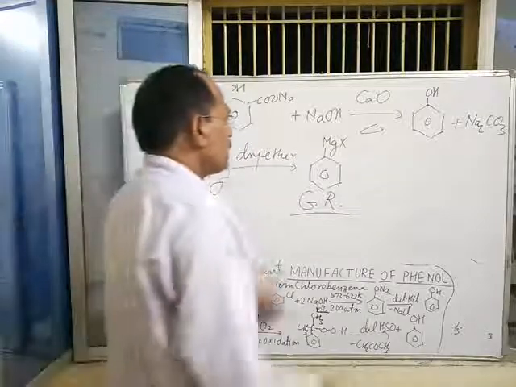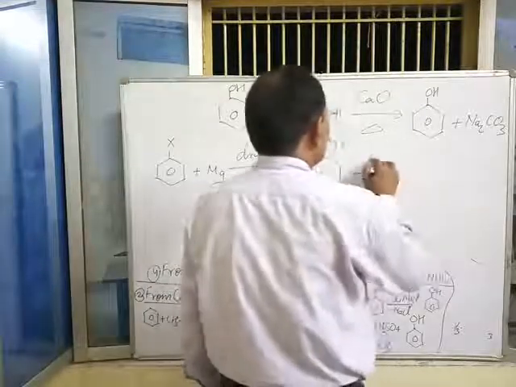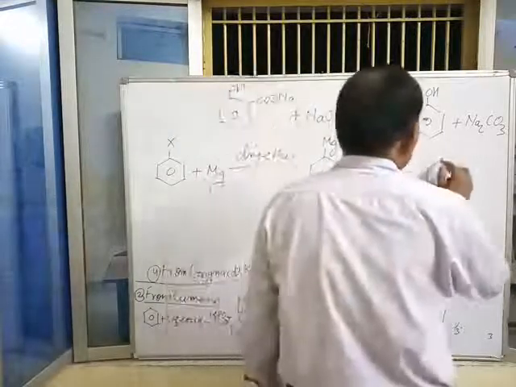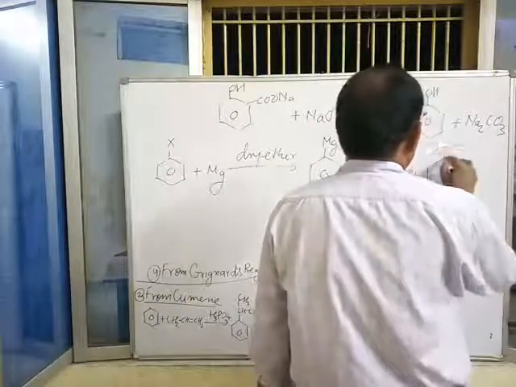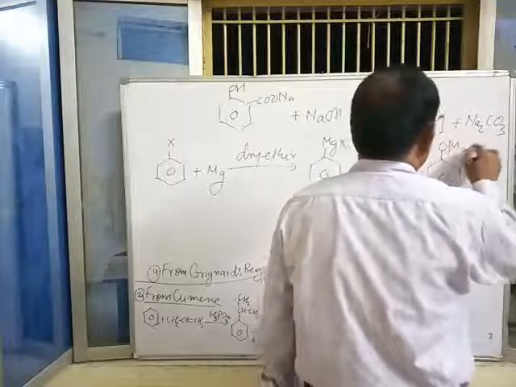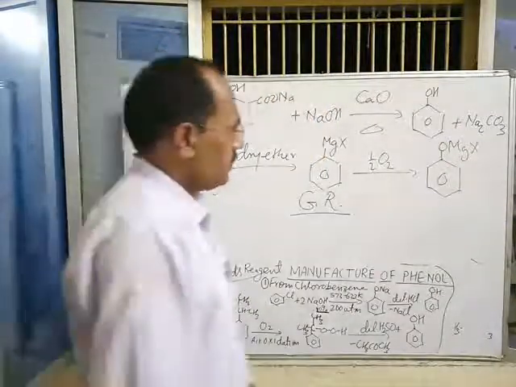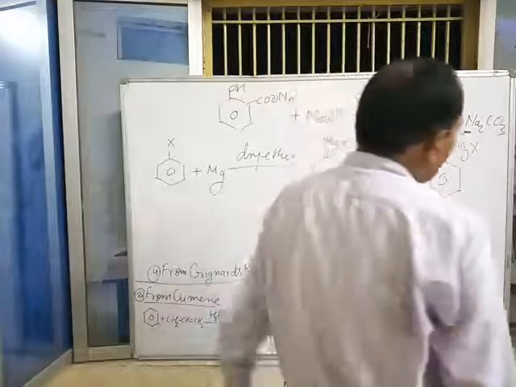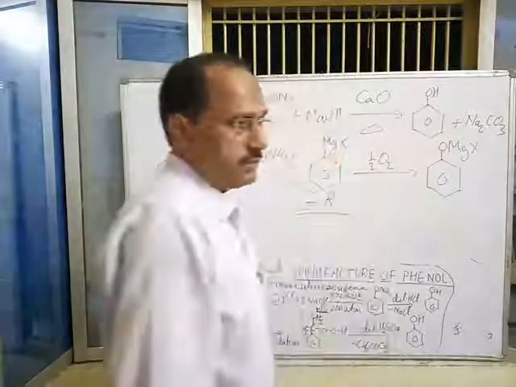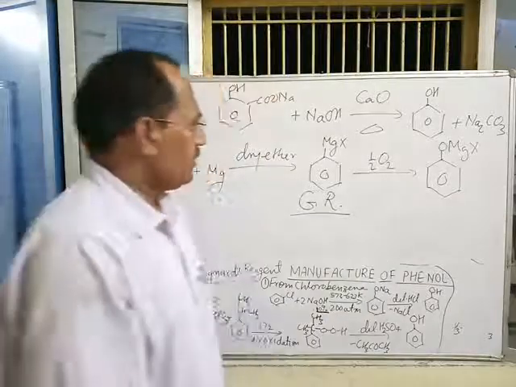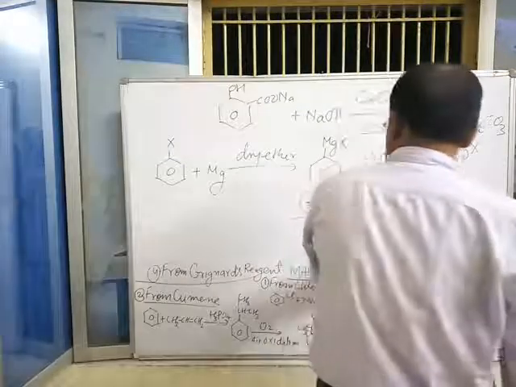When oxygen gas, half O2, is passed through it, aryl oxymagnesium halide, ArOMgX, is obtained, which is a type of ether.